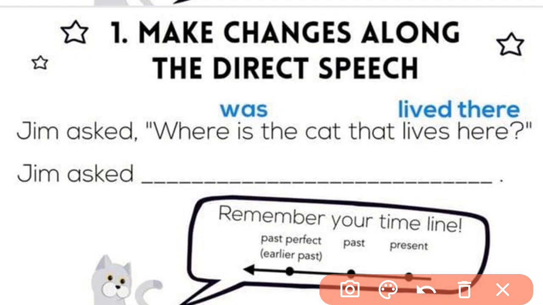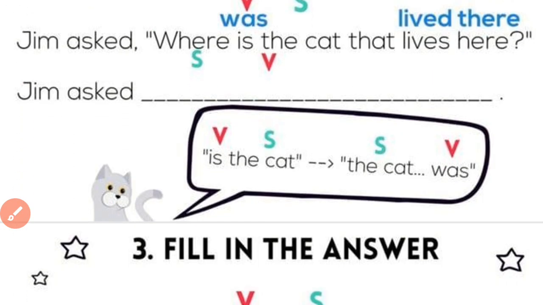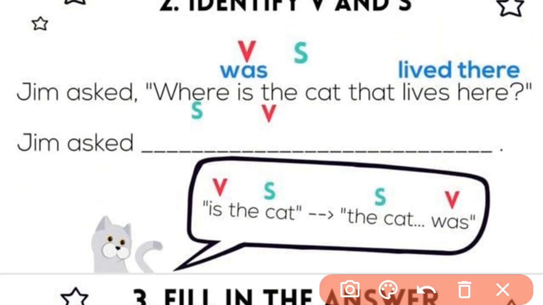That also can come, but not all the time do the questions contain "that," children. So we also use, this is the subject, this is the verb. Where is the subject? So "is" is a verb, "cat" is a subject.